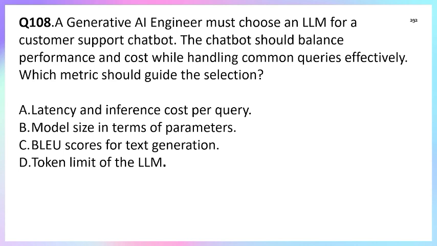Right. Where is option C? BLEU is for text. BLEU is only for translation quality, not for customer support design. Right. Where is option D? Token limit of the LLM. This is used for the context size, but it's not the main decision metric for balancing performance and cost. So the correct answer is latency and inference cost per query, option A.